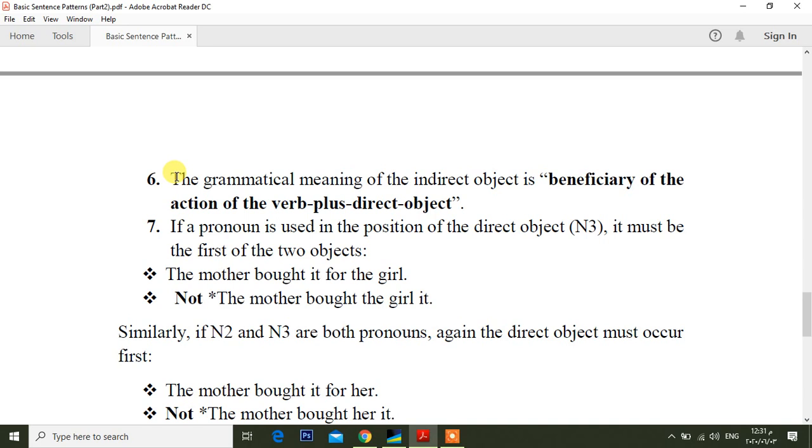Number 6: the grammatical meaning of the indirect object is the beneficiary of the action of the verb plus direct object. The grammatical meaning of the indirect object, which is noun 2, conveys the meaning of beneficiary of the action of the verb plus direct object.